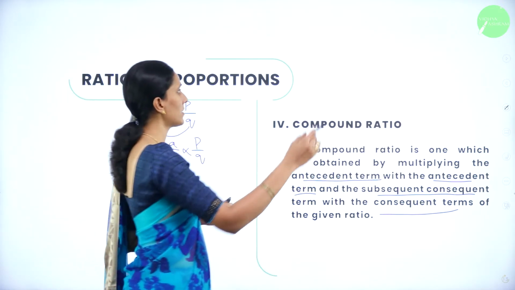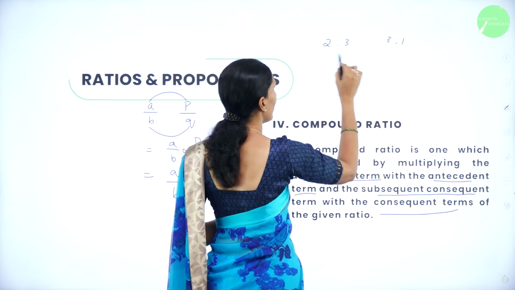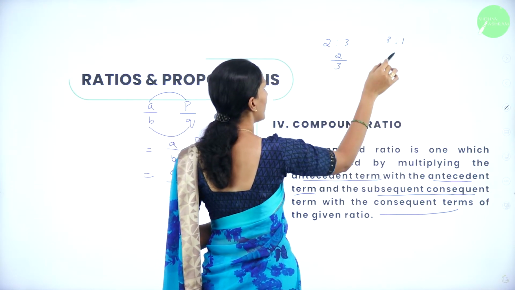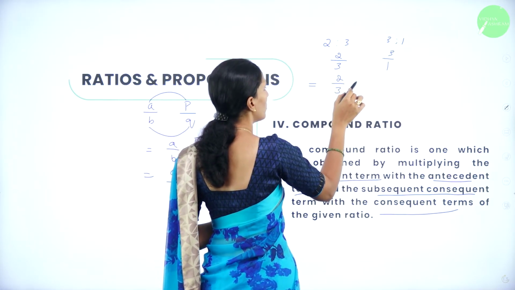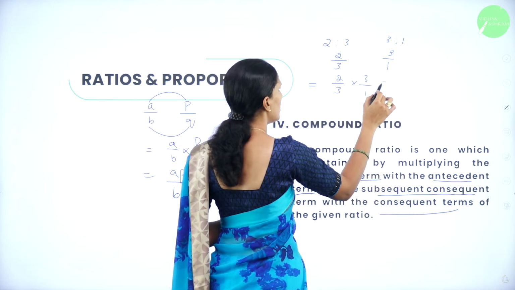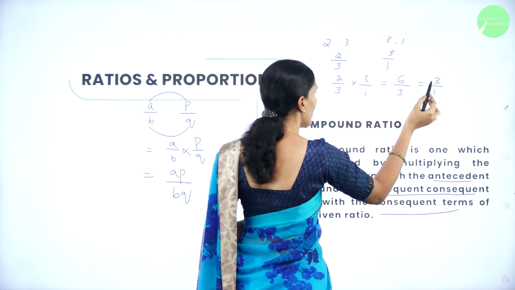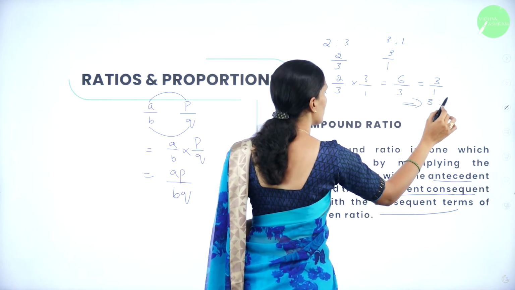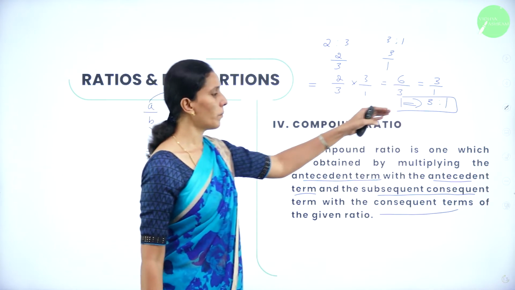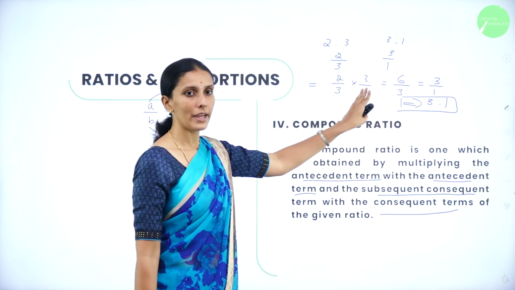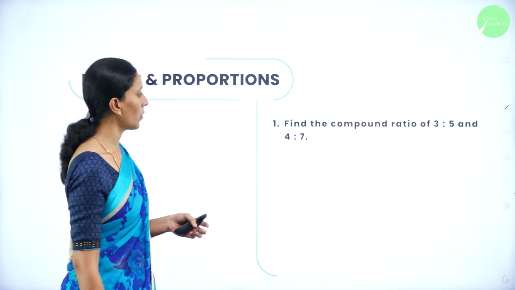For example, I'll take one ratio 2:3 and 3:1. If I write this, it is in the form of 2 by 3. This is in the form of 3 by 1. Multiply 2 by 3 into 3 by 1. So this is 6 by 3, which is nothing but 3 by 1. Again, this is nothing but 3:1. So this is your compound ratio. So a compound ratio is obtained by multiplying two or more ratios. Here we have a question.